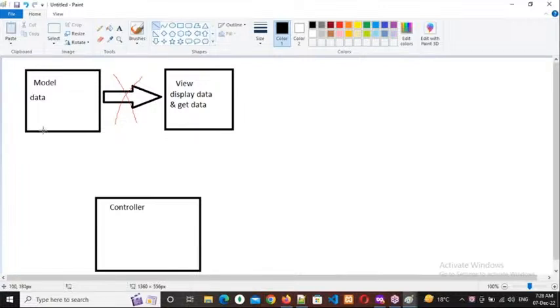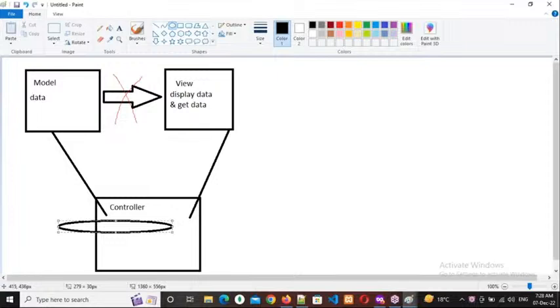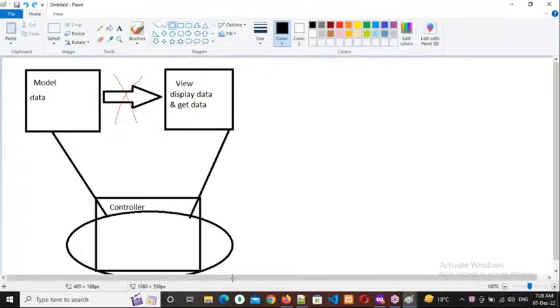Here comes the controller. So we need to call this model into this controller. We need to call this view into this controller. And here I need to coordinate the two.